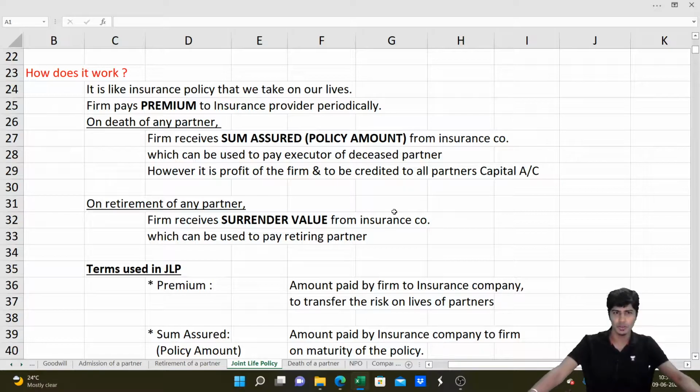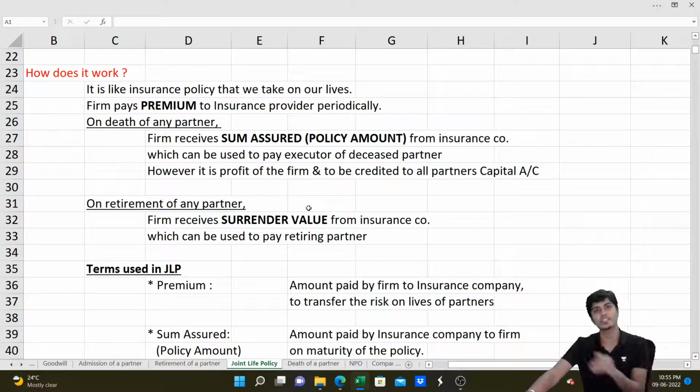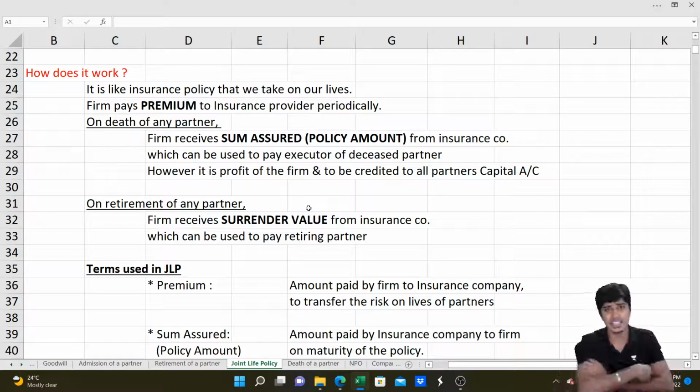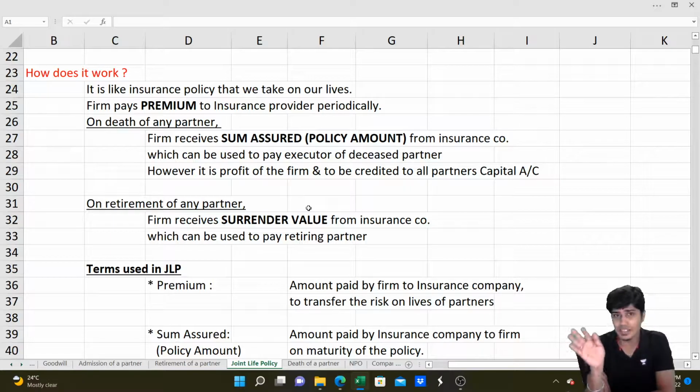We are done with the JLP concept. This concept is the minimum, and it is more than sufficient for you to handle any problem on partnership accounts with JLP. However, if we discuss in detail, I can go on teaching JLP all by itself for the next 2 hours. But for marathon revision, if you know these 2 pointers, it is more than sufficient. And if there is any JLP reserve, treat it like any other reserve and distribute it to old partners in profit sharing ratio. Got it?